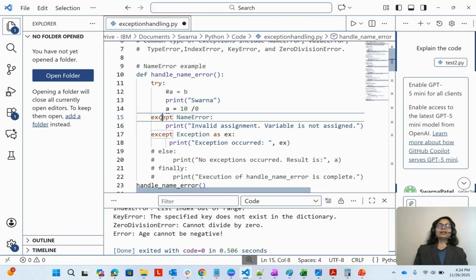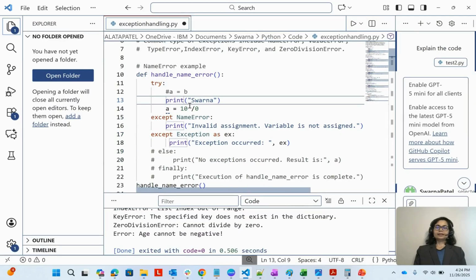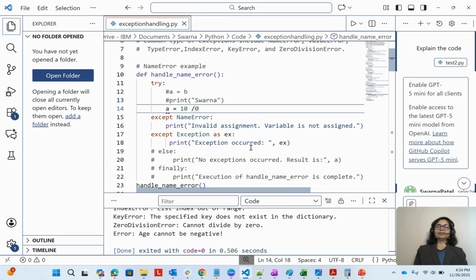So we can have multiple except blocks also. Let me do this one. Control S. Now let's say that we are not having any error, like let's say print Swarna or a equal to 10 by 2. So it is a valid statement, no error.